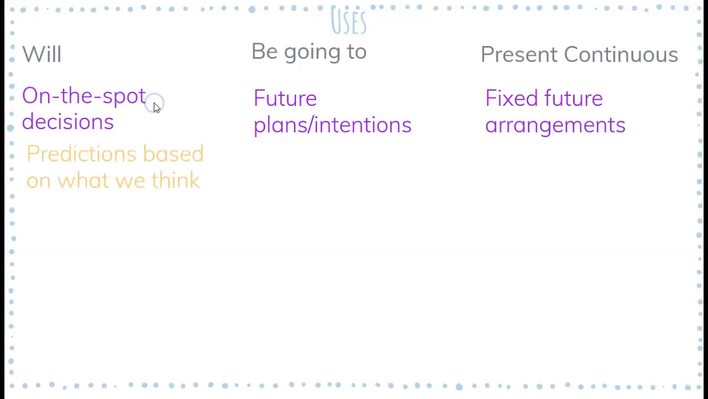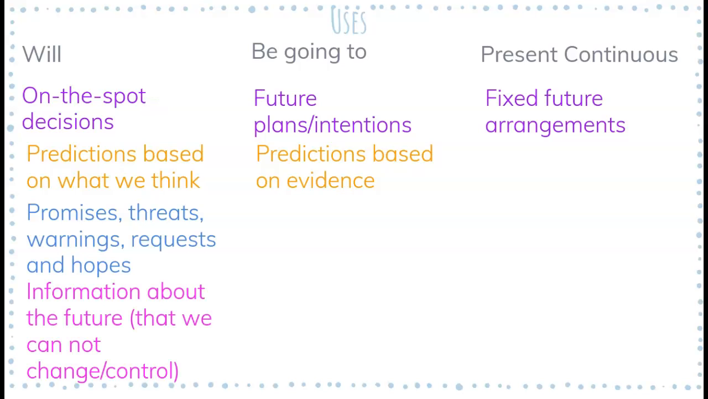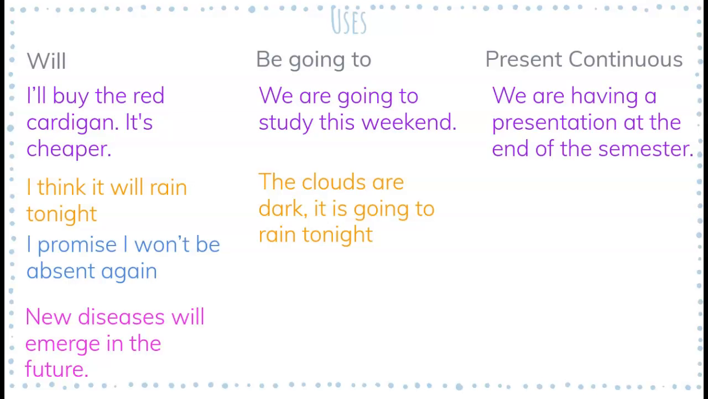Okay. Then we also use will for predictions based on what we think, versus be going to, that is also used for predictions but based on evidence, on what we see or know. Okay. Then we also use will for promises, threats, warnings, and requests, well, and hopes. And also we use will for information about the future that we cannot change or control. I'm gonna give you some examples now.